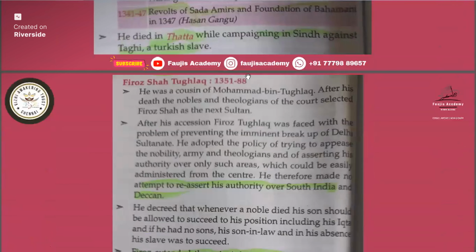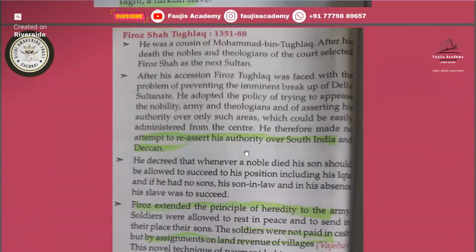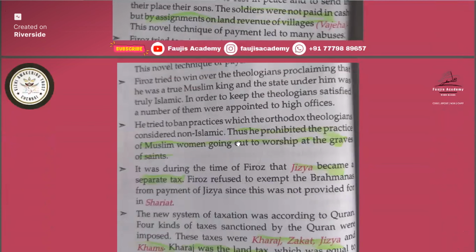Then Firoz Shah Tughlaq. It is not that important, but some important points are marked. He attempted to reassert his authority over South India and the Deccan. During Muhammad bin Tughlaq's time, when he shifted his capital back to Delhi, South India again became independent. So Firoz Shah Tughlaq thought to gain authority over South India again.